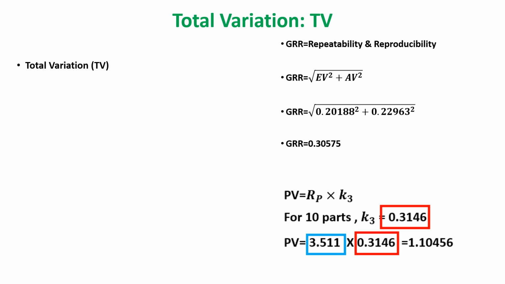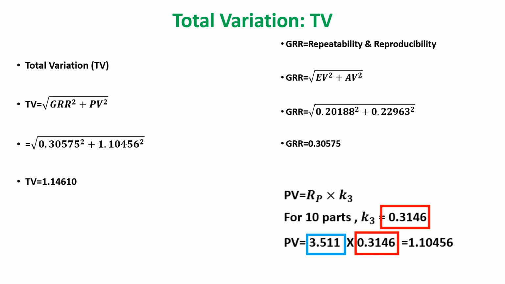Now I need to calculate the total variation. I already got gauge R&R. I already got part variation. So these two together are to be added, and that will give the total variation. The formula is the square root of gauge R&R squared plus part variation squared, and that will give me the total variation. So simply I have to put the values in the formula and I will be getting 1.14610, that is the total variation.